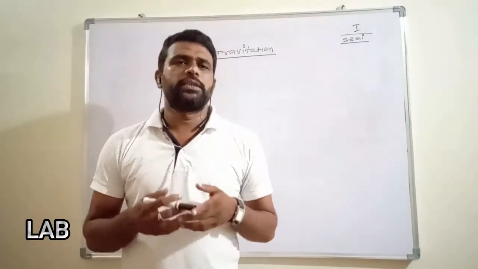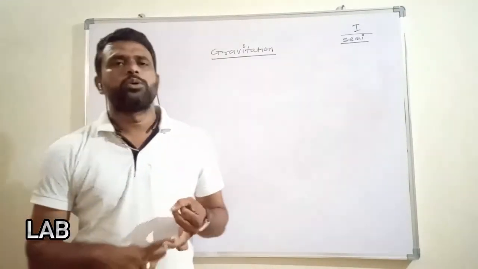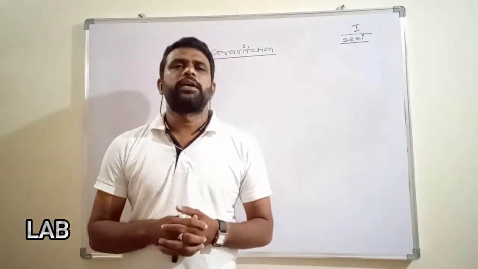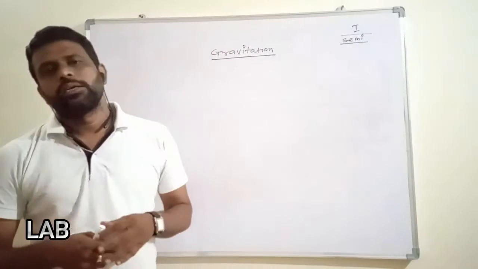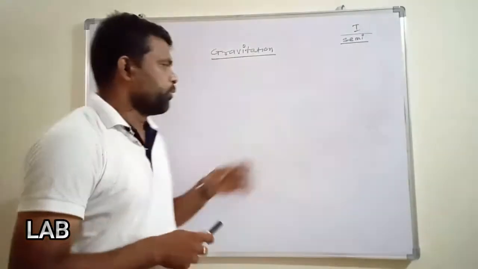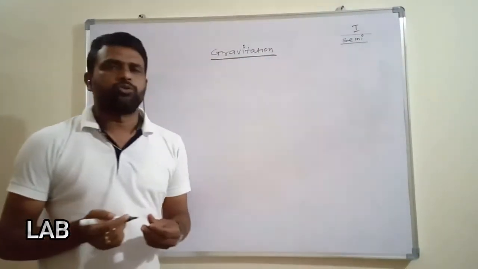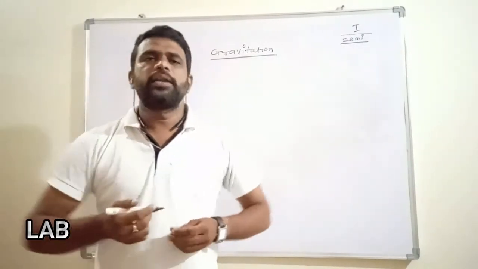Examples of forces are frictional force, electrical force, magnetic force, gravitational force. These are the different types of forces which we learned earlier. Now, among all these forces, we have heard about gravitation or gravitational force. What is the gravitational force? It is a universal force. How is it a universal force?